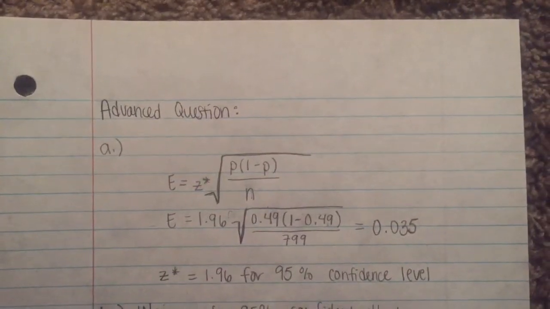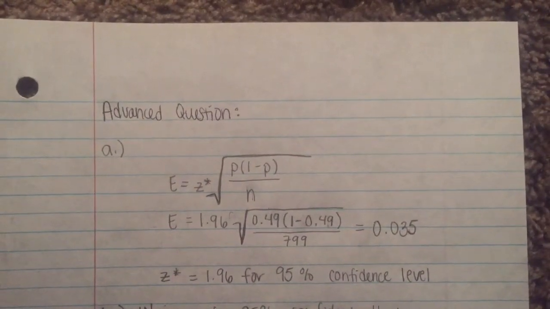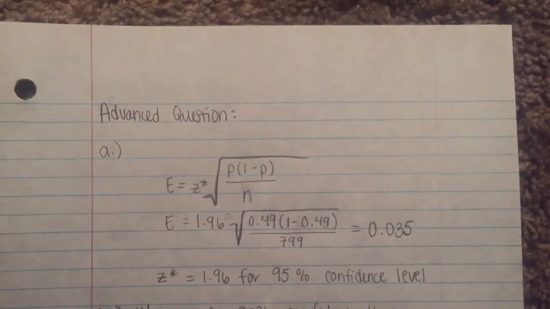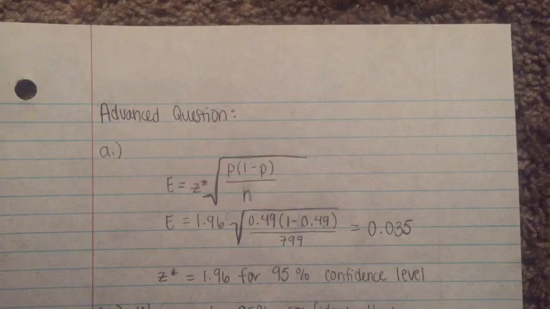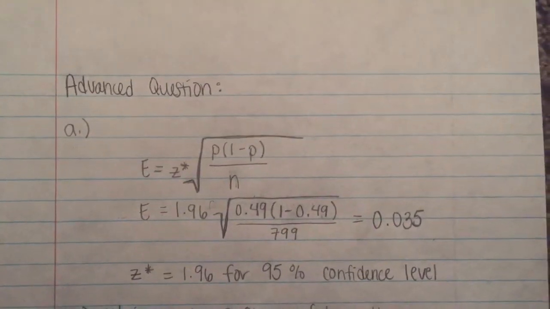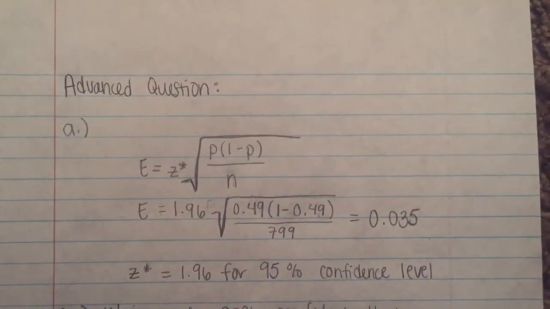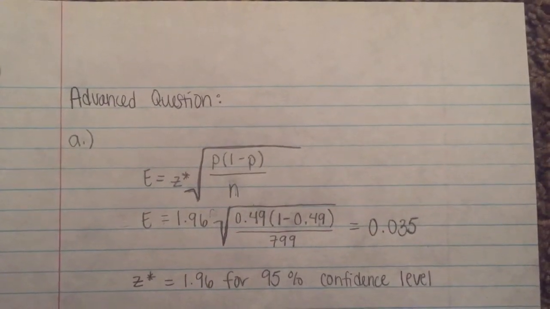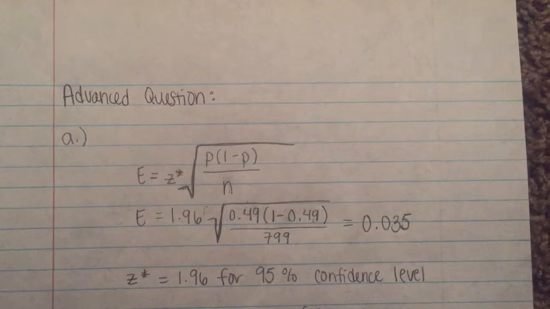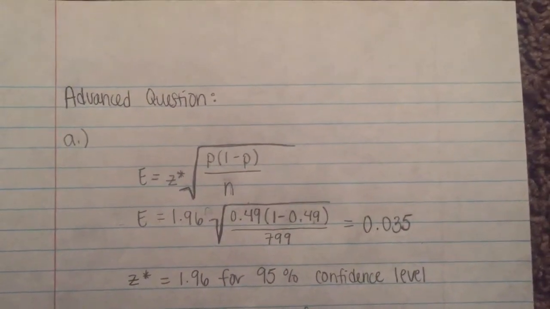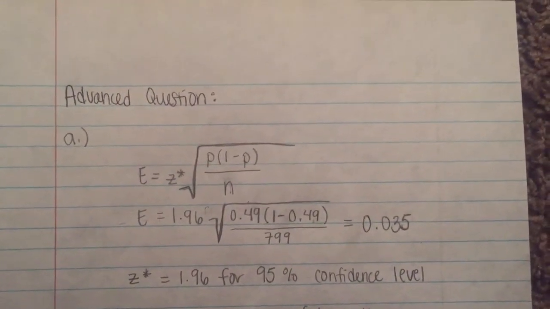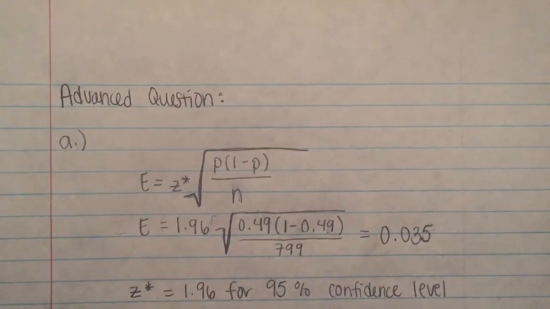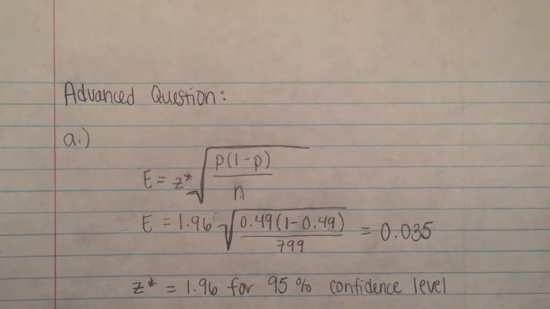The equation to find the margin of error is E equals z times the square root of p times (1 minus p) divided by n. When you fill in the information given, you get E equals 1.96 times the square root of 0.49 times (1 minus 0.49) divided by 799, which gives you 0.035. The critical value z is 1.96.